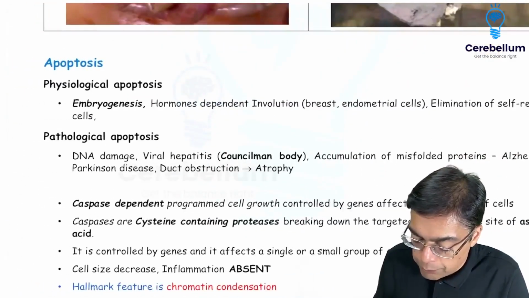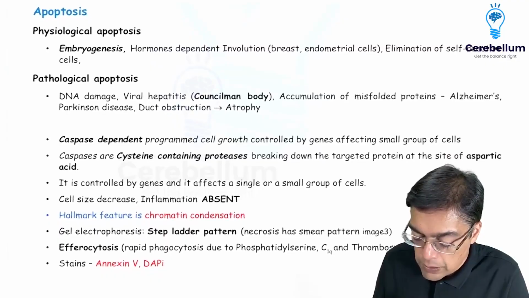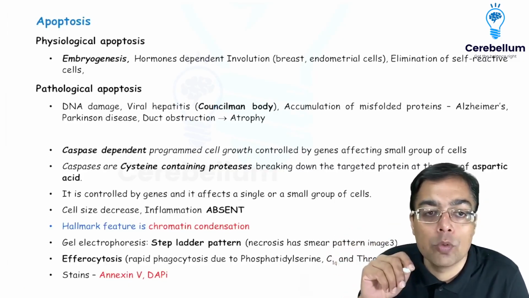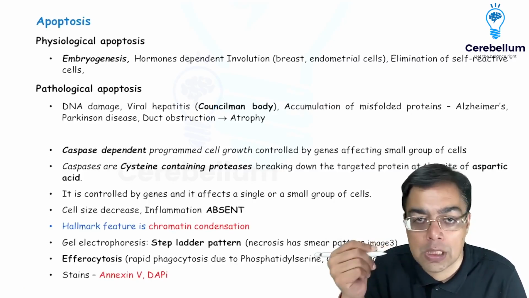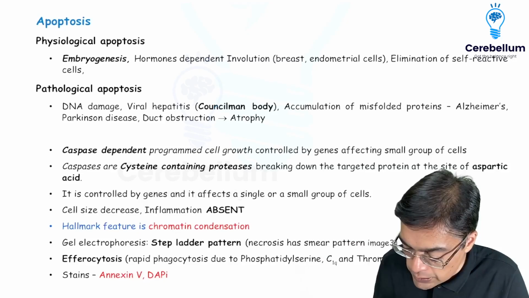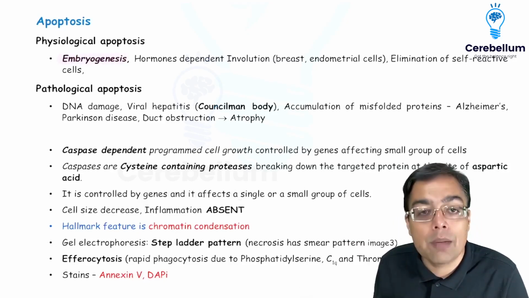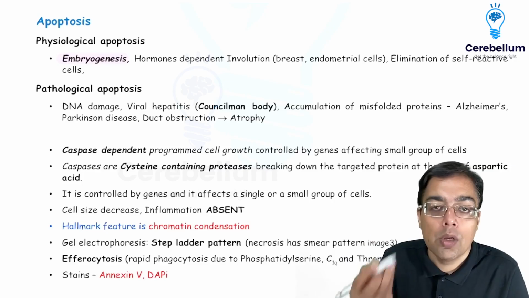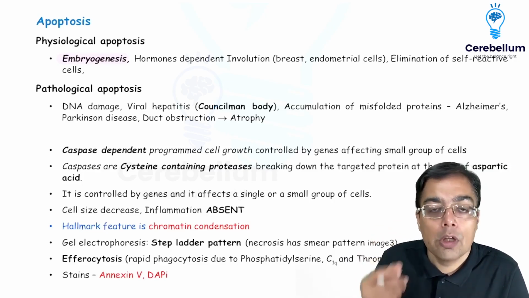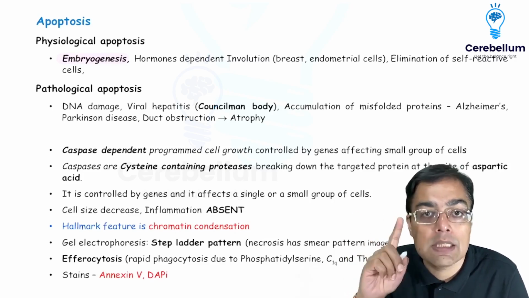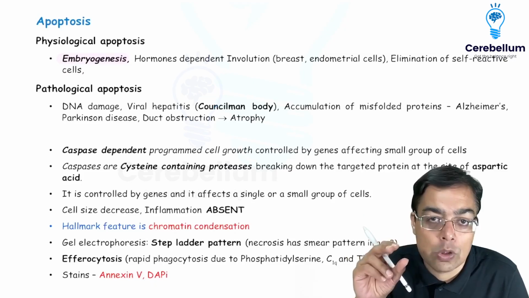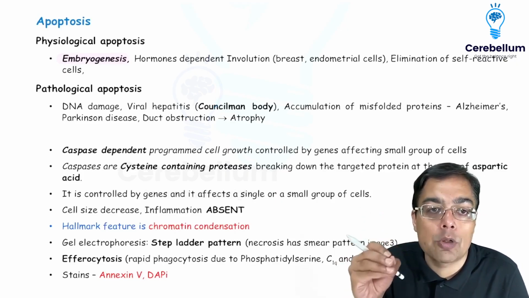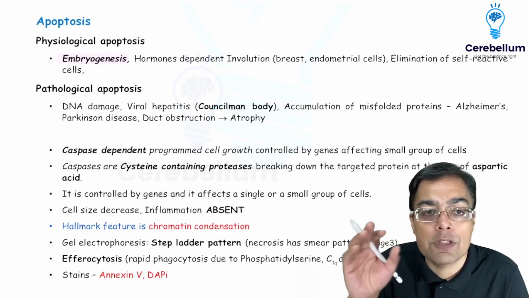The second important example of cell death that they have asked in the exam quite frequently is the programmed cell death that is dependent upon caspase, which is given the name of apoptosis. Now, this can be an example of both physiological apoptosis or pathological apoptosis. Classical examples of physiological apoptosis that you need to remember are embryogenesis, or the involution of certain tissues, for example the breast tissue or the endometrial tissue, when there is a withdrawal of hormonal support. Even in the concept of tolerance that we see in immunity, whenever there are, unfortunately, self-reactive T cells or self-reactive B cells, they are destroyed by the process of apoptosis, right? So those are examples of physiological apoptosis.